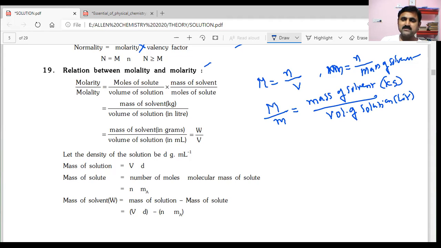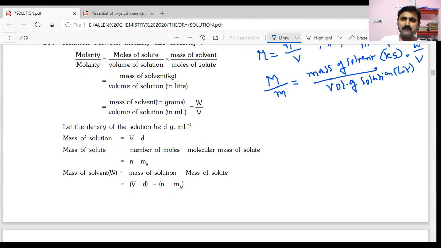With symbols, they are given as capital W by capital V. And if you express the density of the solution in grams per ml, then mass of solution can be obtained using this expression: volume into density.